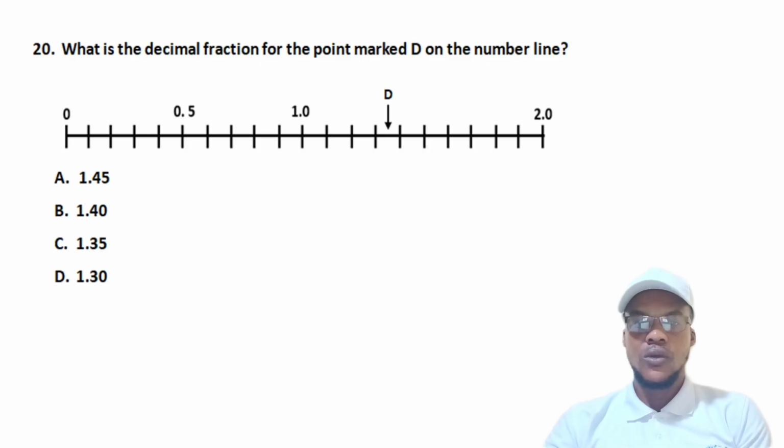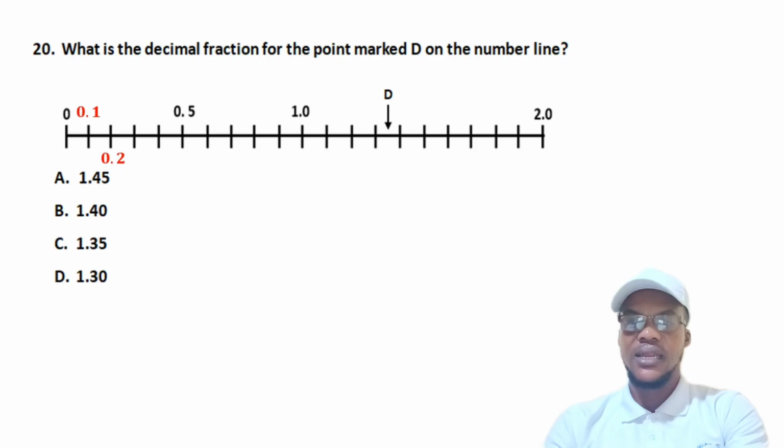Okay, so we start from the initial point, 0, and if you move along, you get to 0.5. Then you can count the number of calibrated lines. If the initial point is 0, then when I move to the next one, I get 0.1.